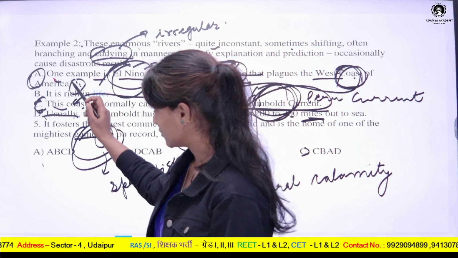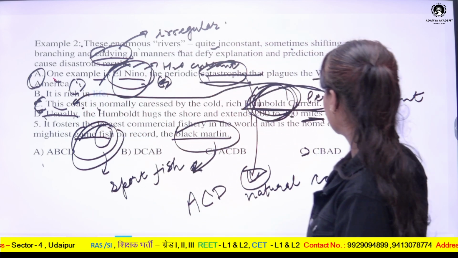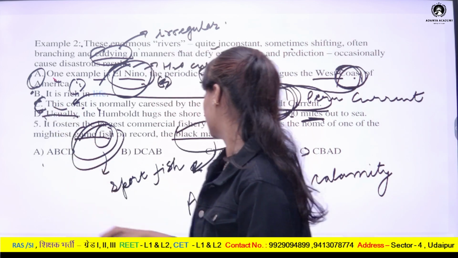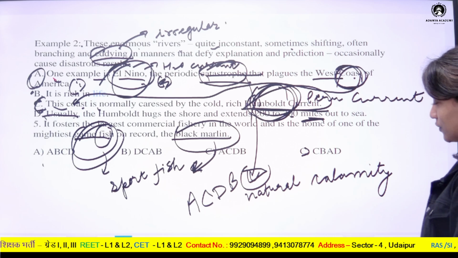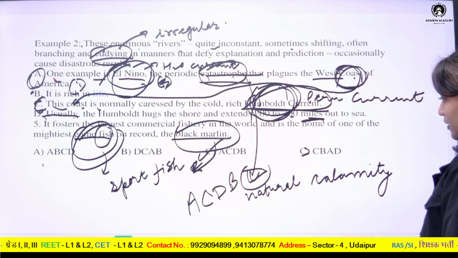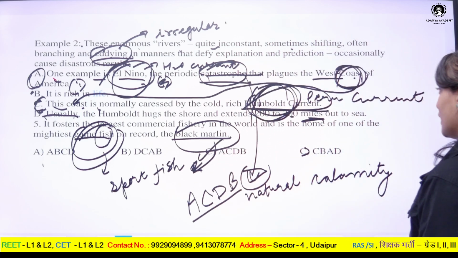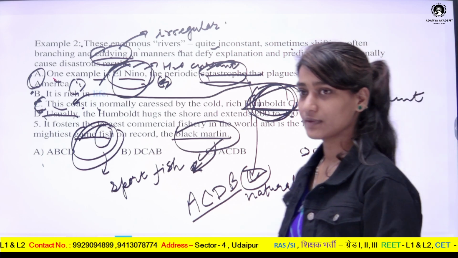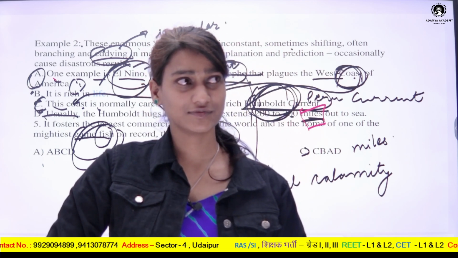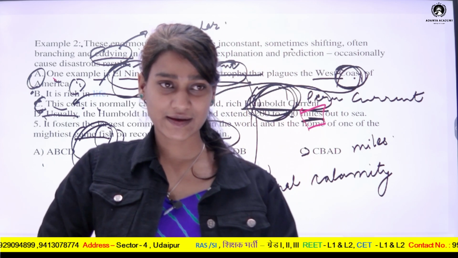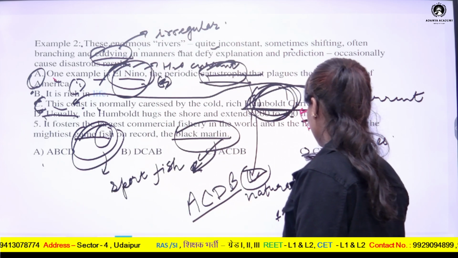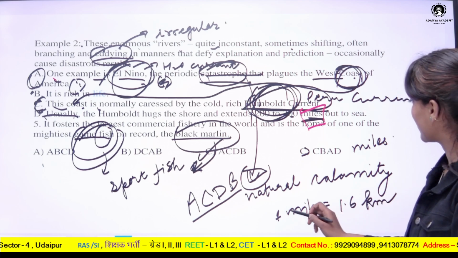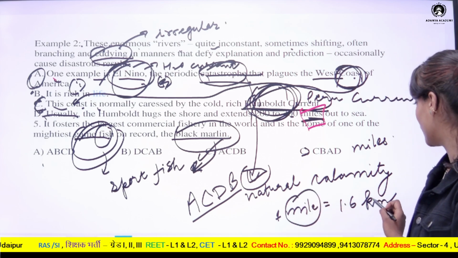And last in last we can tell that both the El Nino as well as Humboldt current have been concluded in point number B. So this will come in last. So here this option is actually giving this sequence. The answer is C. And there is one more word which we have left, which is miles. So mile is also a numerical unit. You know about kilometer, but 1 mile equals 1.6 kilometer. So mile is actually a bigger unit compared to kilometer.